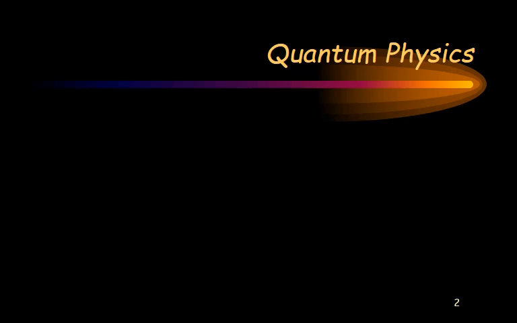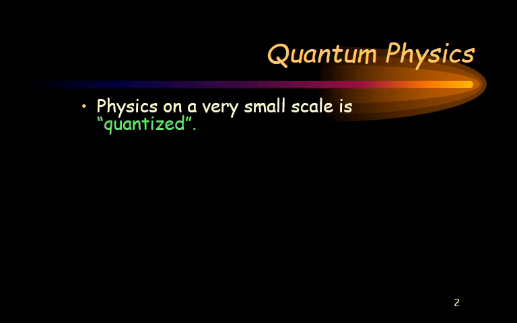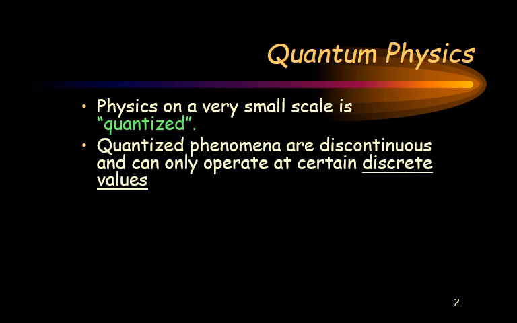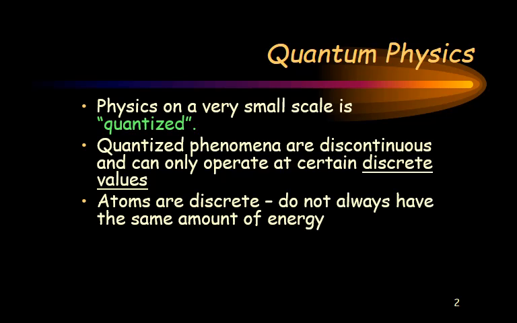And so what quantum physics is essentially is we're quantizing on a very, very small scale. We can look at these very specific values that we have here, and in looking at an atom, they're very, very small values, right? We're dealing with these very small values that we see with the transitions of the electrons in the atom. And atoms are discrete. They don't always have the same amount of energy.